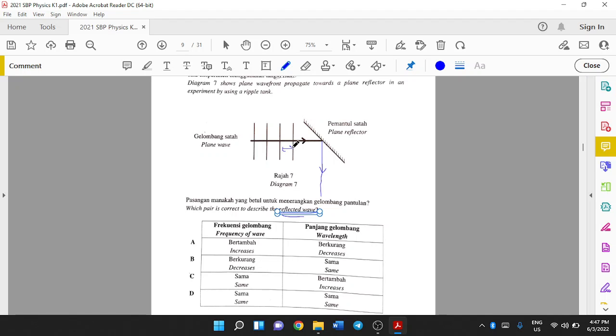The wavelength here is the same, and because the wavelength is the same, the frequency should also be the same. Remember, v equals f lambda. Your velocity is the same, your wavelength is the same, so your frequency should also be the same. The frequency of the wave is the same, the wavelength is the same. The only change is your direction. Remember, this is your normal line. The angle of incidence is equal to the angle of reflection, because this is reflection.